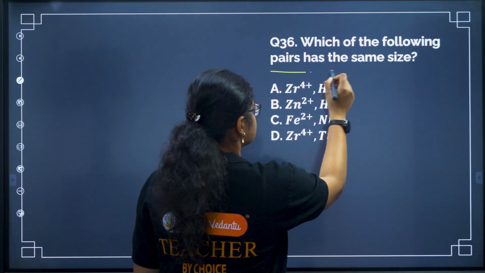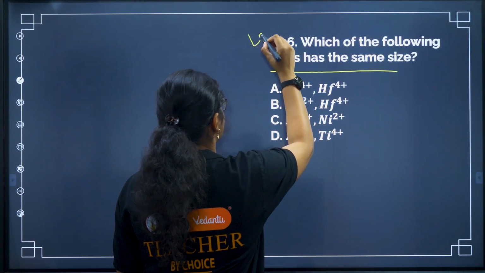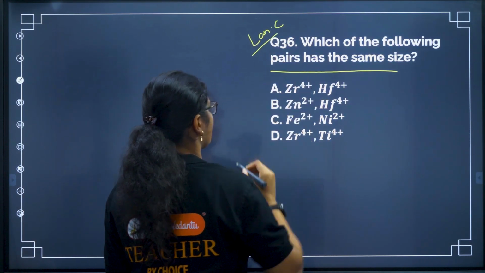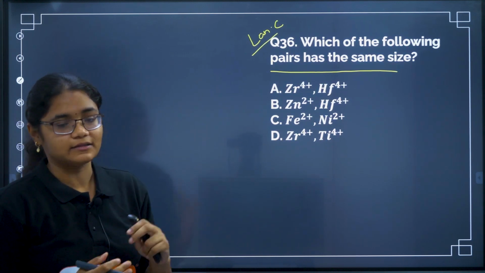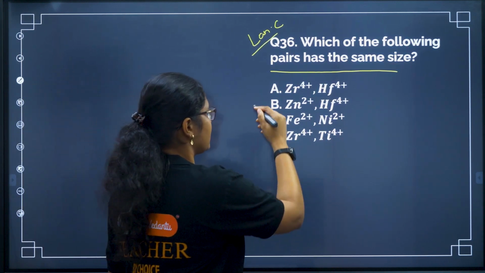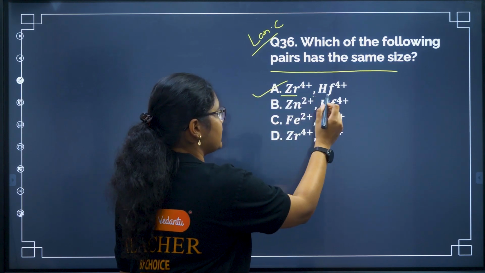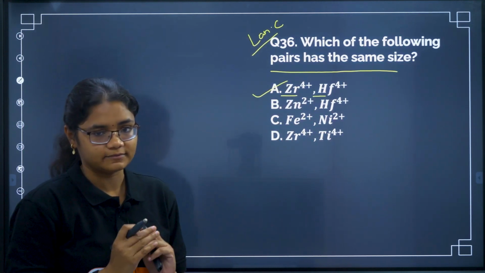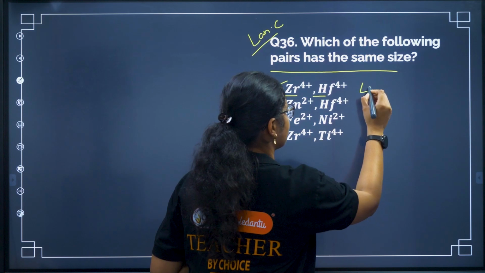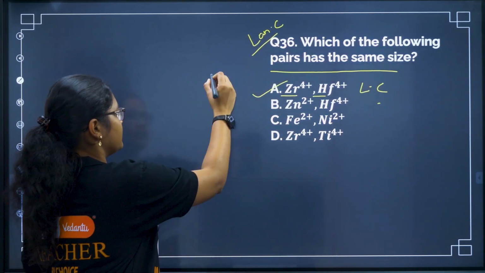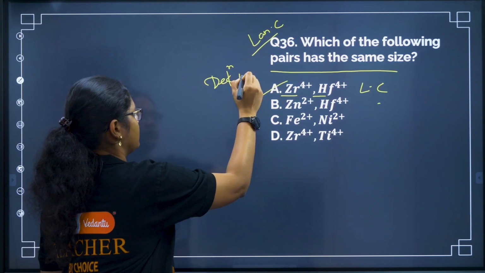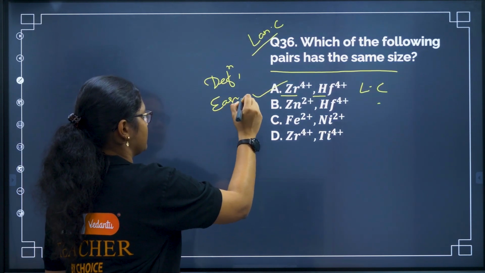Which of the following has the same size? This is again from lanthanide contraction, a very, very important topic. Under the applications or the consequences of lanthanide contraction, we have this option. Zirconium and hafnium have the same size, right? This is due to lanthanide contraction. Okay, direct question, definition based, direct and easy question.